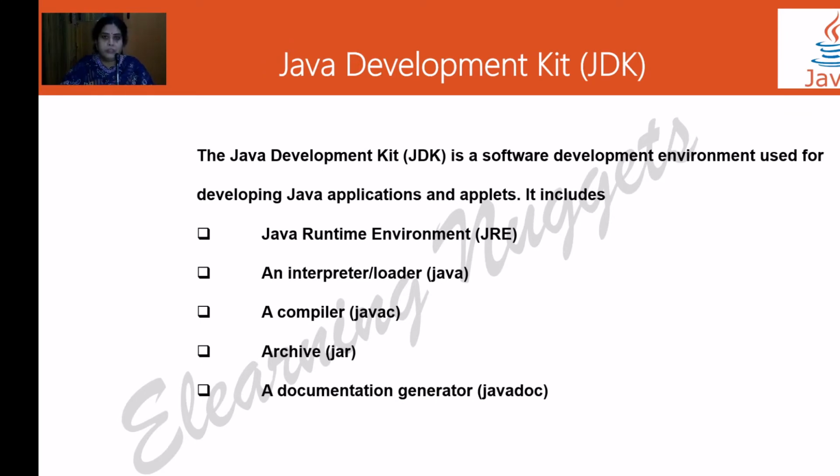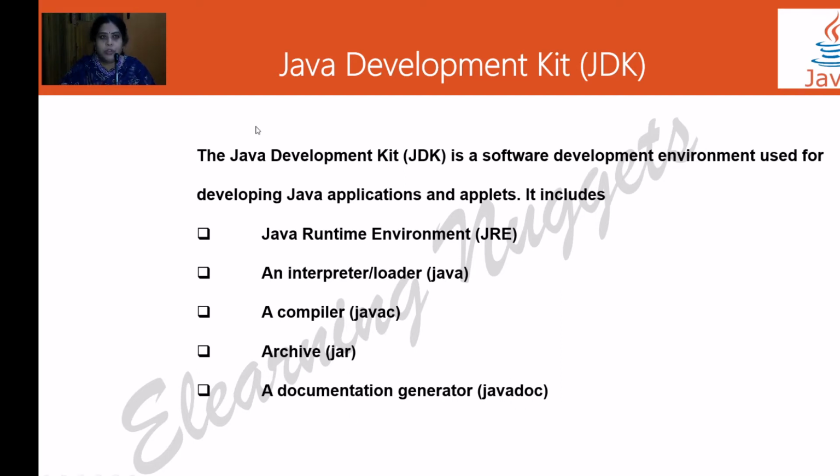So to run these different programs, we need a software environment. This software environment consists of the different parts of the Java program. This environment is known as JDK. Different versions of JDK have been released. JDK stands for Java Development Kit.